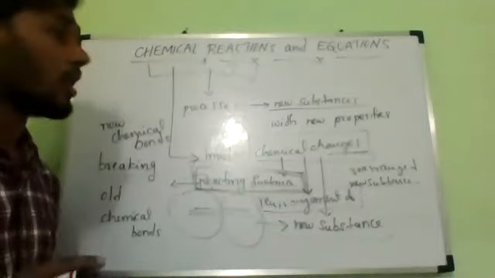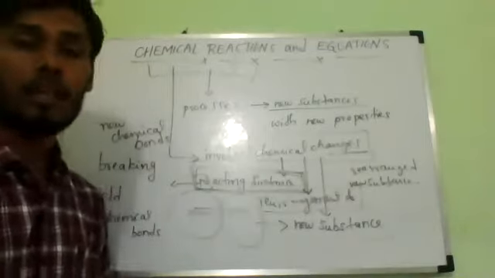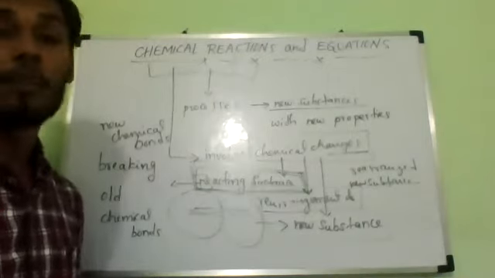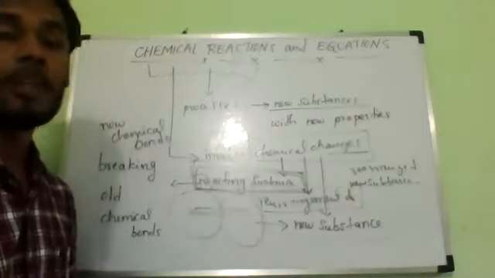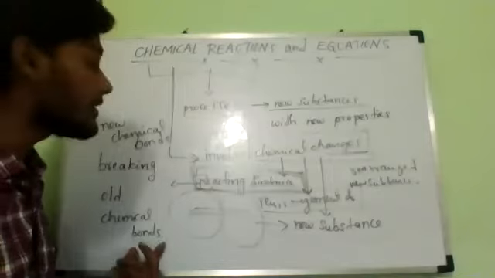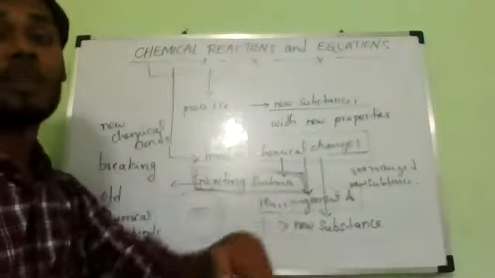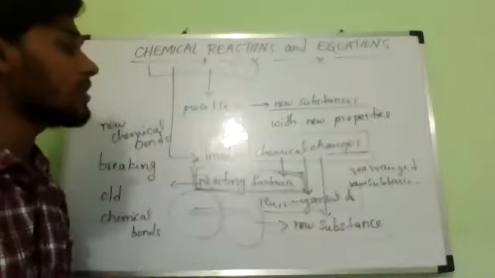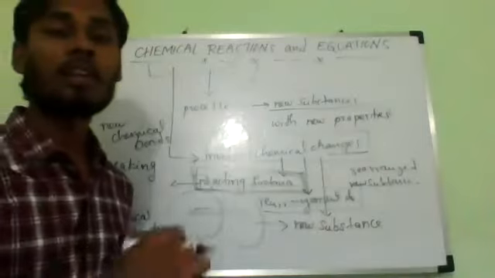Those are the questions you have to be ready to answer. Everybody will say, what is a chemical reaction? They will say that a chemical reaction is a process in which new substances with new properties are always formed. But how are these properties changing, what is happening exactly in between? We have to explain like this: the old bonds present in the reacting substances are breaking, and the rearrangement of atoms takes place, where the rearranged atoms of new substances form new bonds. That is why it is called a chemical reaction.